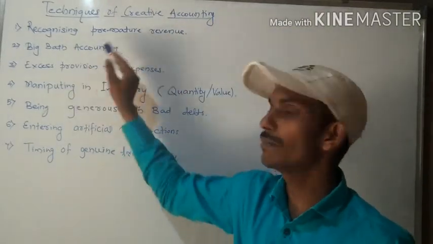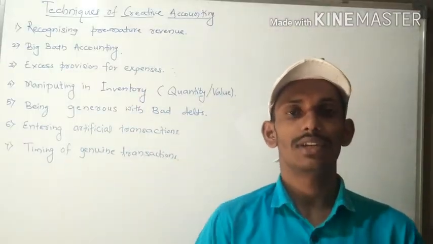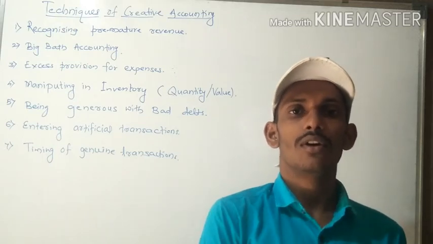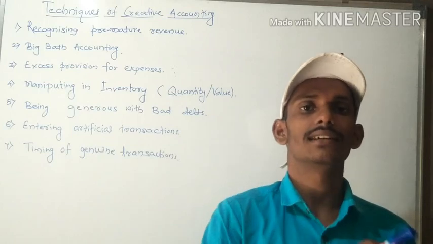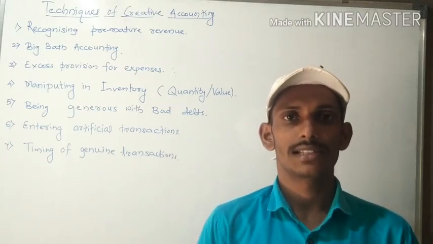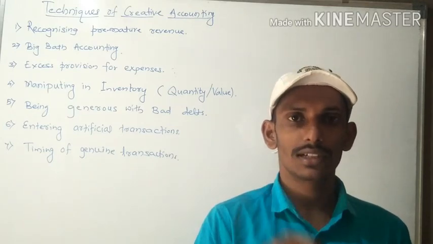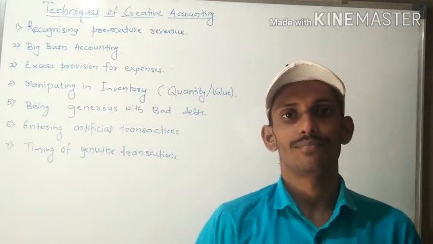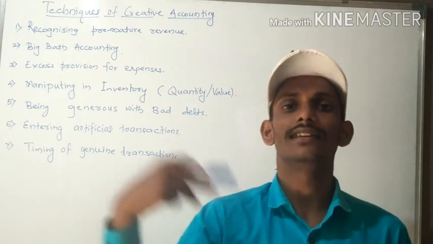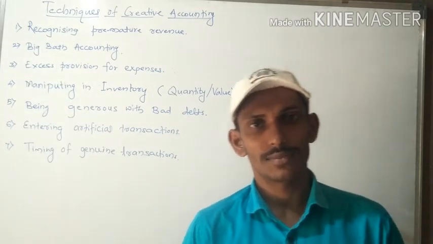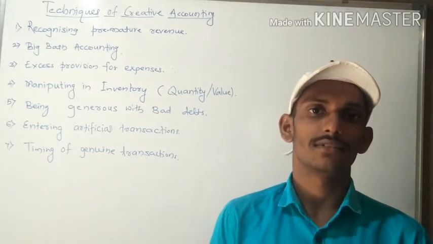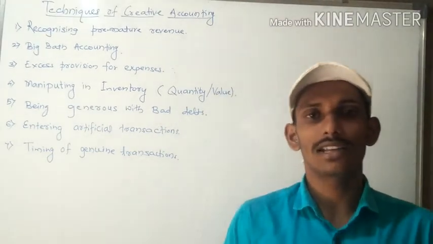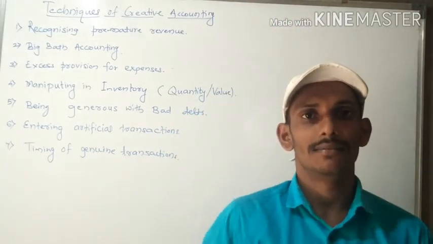Then next is big bathing accounting. Big bathing accounting is nothing but a process where all costs are shown in the current period only. Say for example, the expenses related to the current year and future years, all those expenses will be shown in the current period, because we want to show huge profit in the future years. So all types of expenses will be shown in the current year only. That is called big bathing accounting.